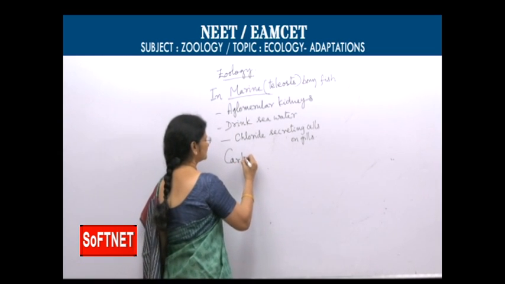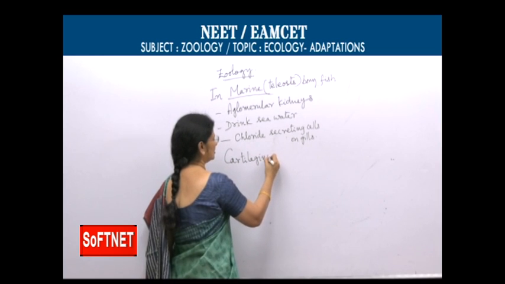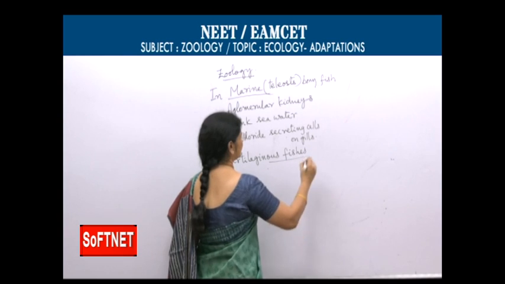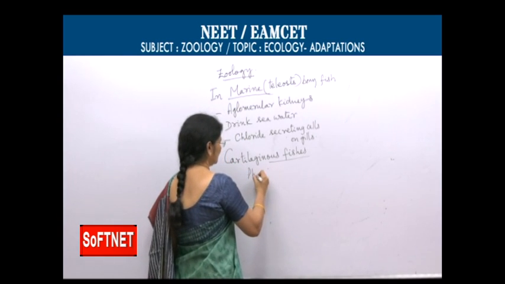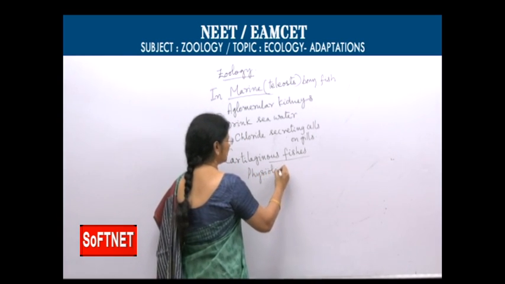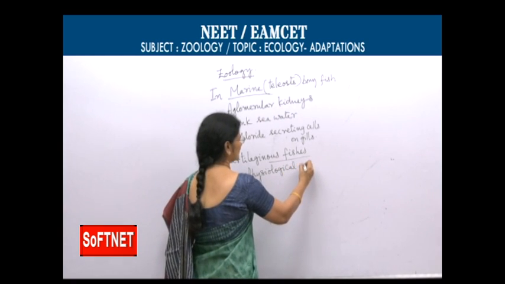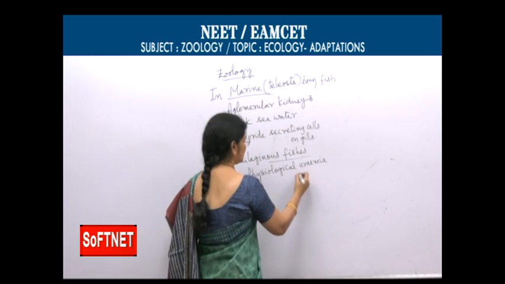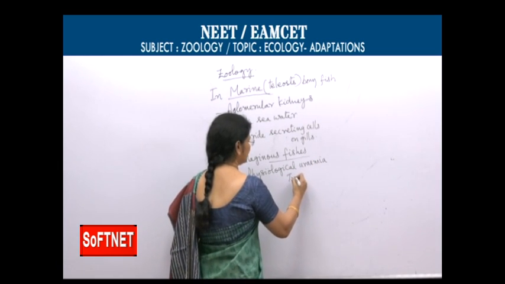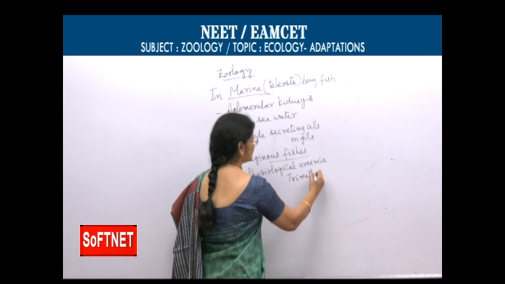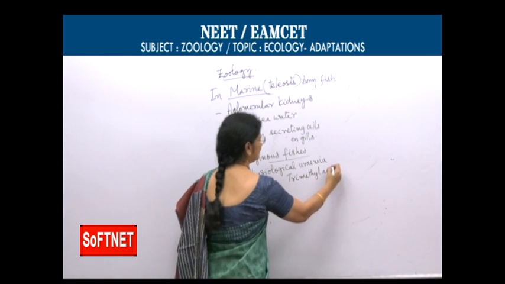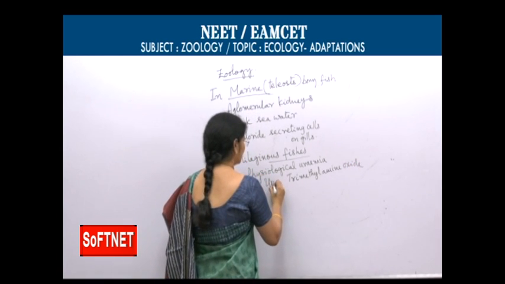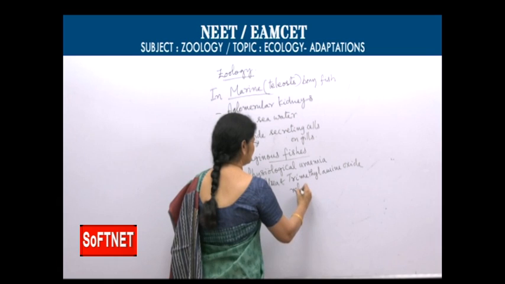Cartilaginous fish like sharks solve their problem in a different way: they show physiological uremia. They retain urea and TMO, trimethylamine oxide, in the blood.